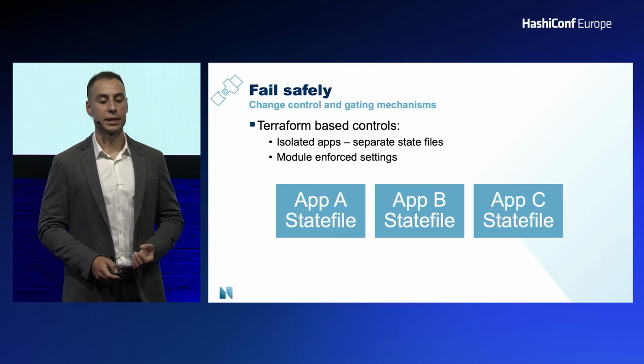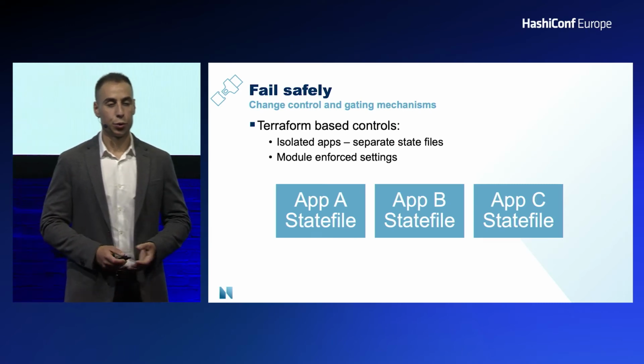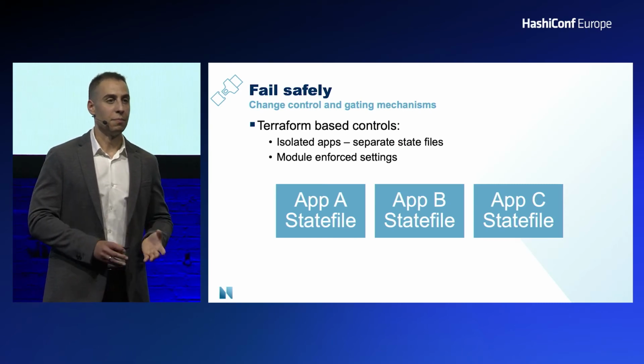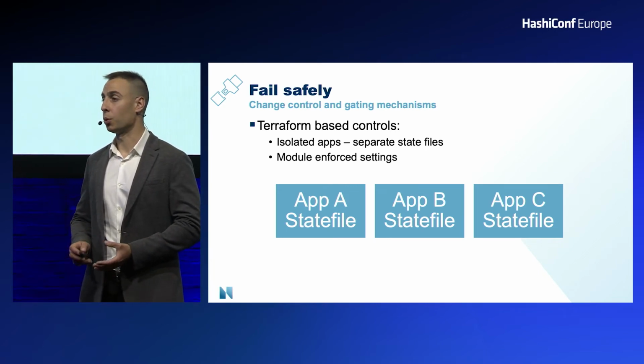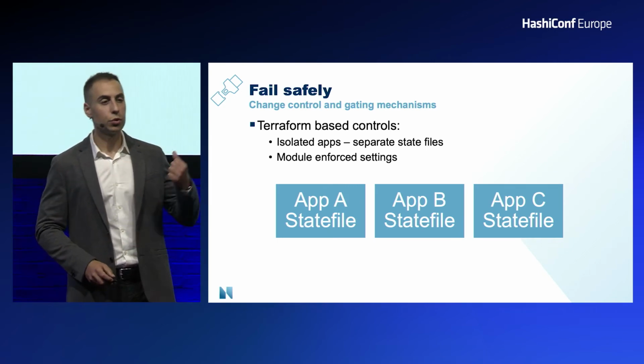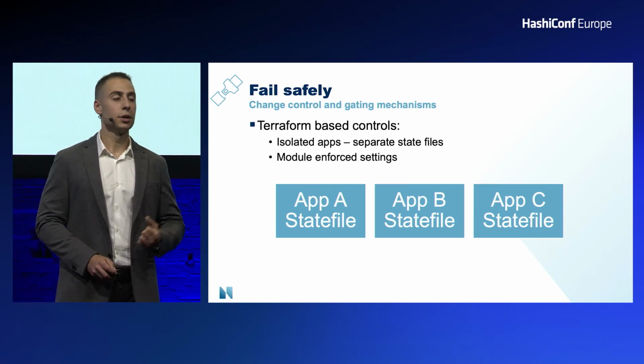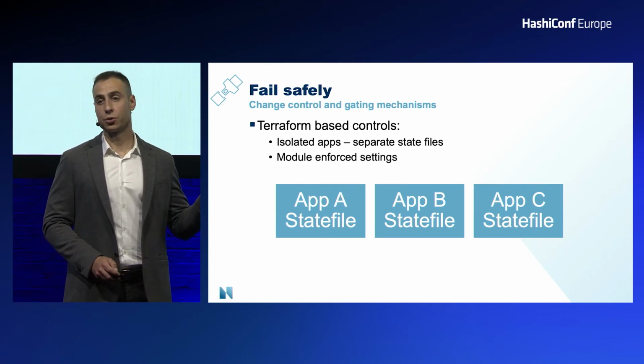On the point of failing safely, we had to ensure that there was going to be minimum risk of destroying or breaking our production systems that people were already dependent on. So we did this in a combination of ways. We started with our Terraform-based controls.